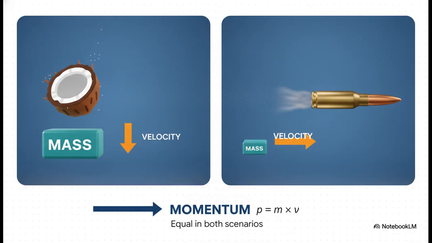Picture this. Compare a heavy coconut falling from a tree to a tiny bullet fired from a gun. Which one of those is more dangerous? Well, momentum captures exactly why both possess an incredible amount of motion. See, the coconut has a high mass but relatively low velocity, while the bullet has incredibly low mass but extremely high velocity. Because momentum is mass times velocity, both of these objects can carry a massive and equally dangerous amount of momentum.